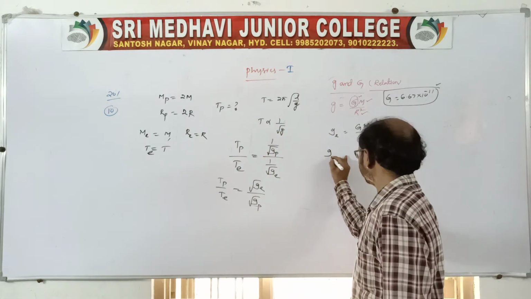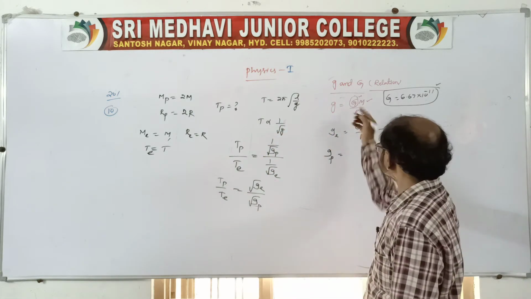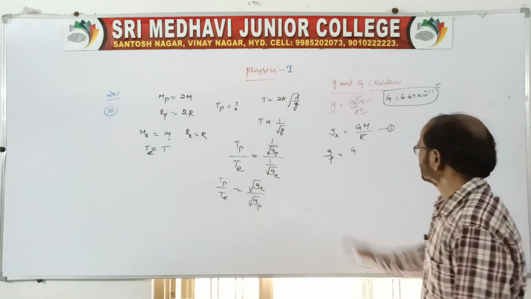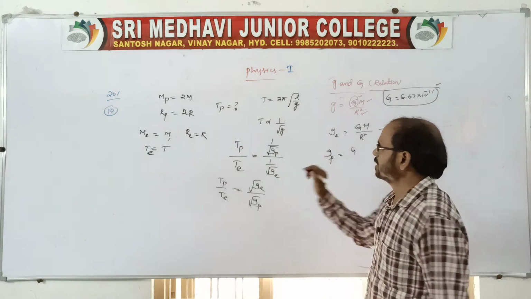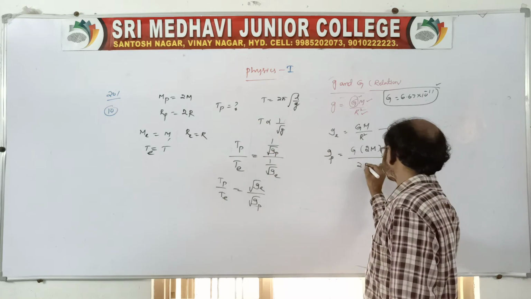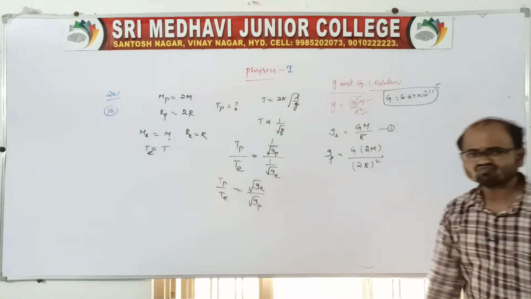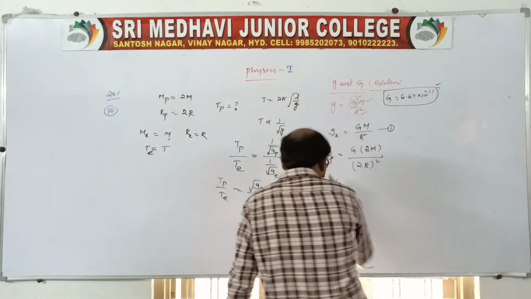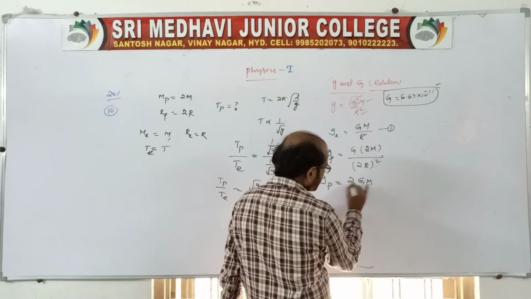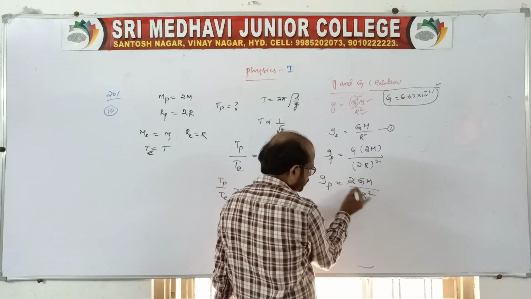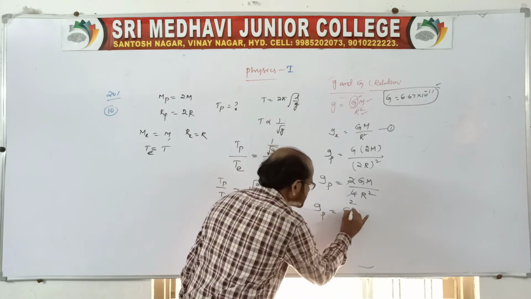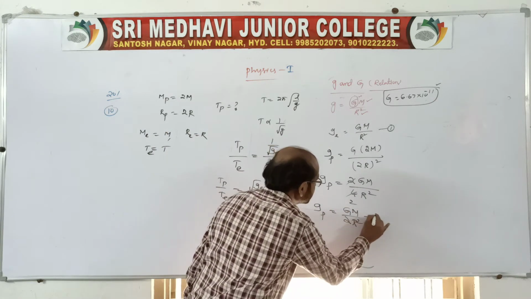You go for the planet. Capital G, being the universal gravitational constant, is the same everywhere. M is the mass of the planet, so you take 2M, and the radius is 2R, the whole squared. Therefore g_P is equal to 2GM by 4R squared. So the 2 cancels, and g on the planet will be GM by 2R squared. You say equation 2.